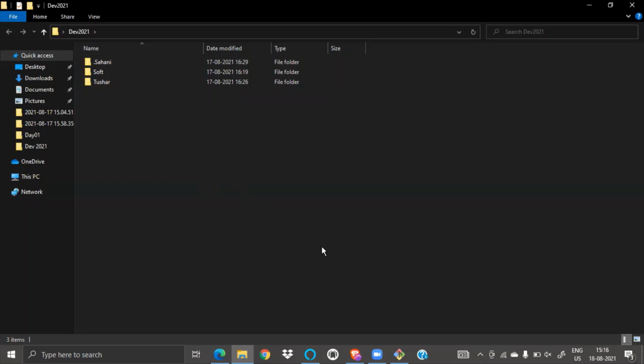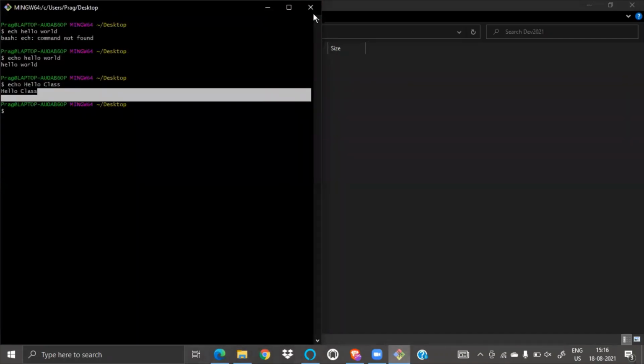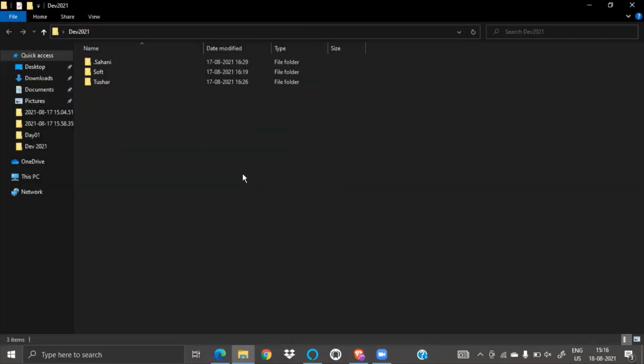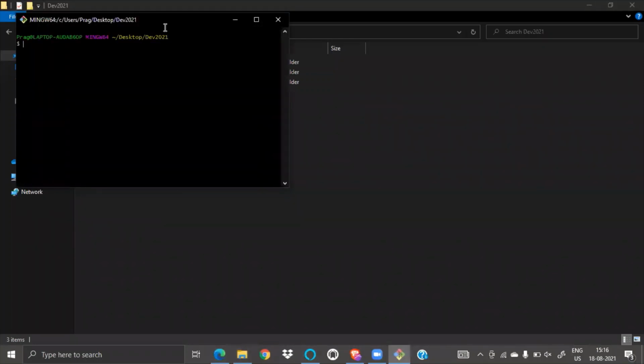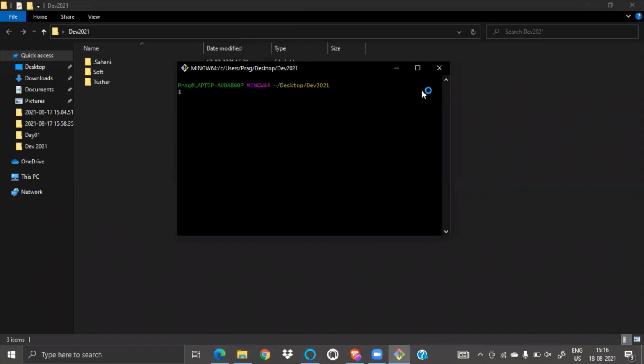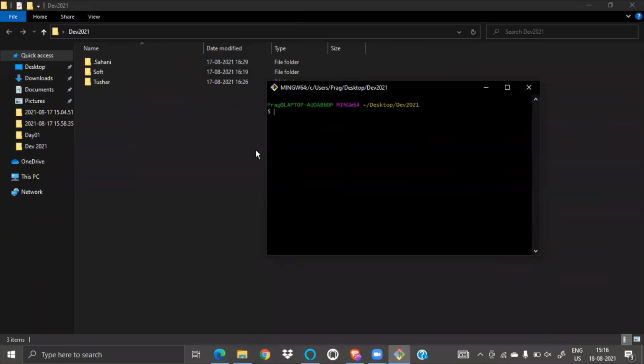Let me close this, and if I do git bash here, I want to create a file. It's not a folder, it's not a directory. It's a file. There is a difference between folder, directory, and file.